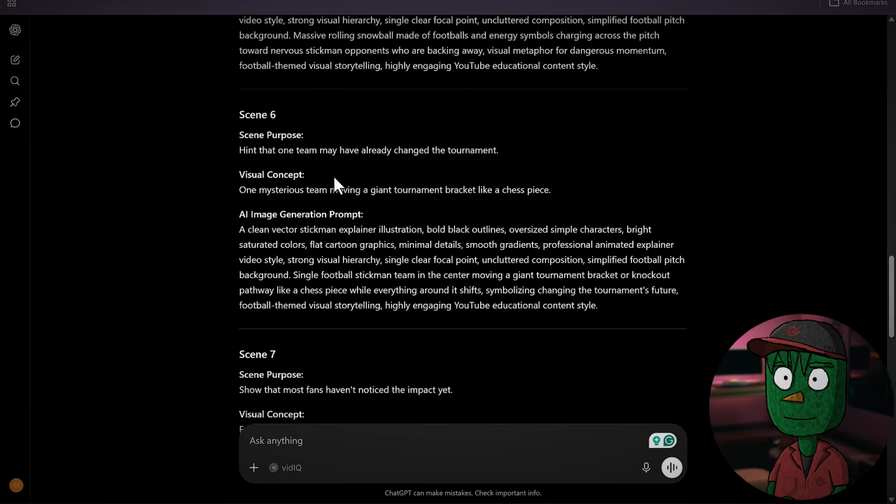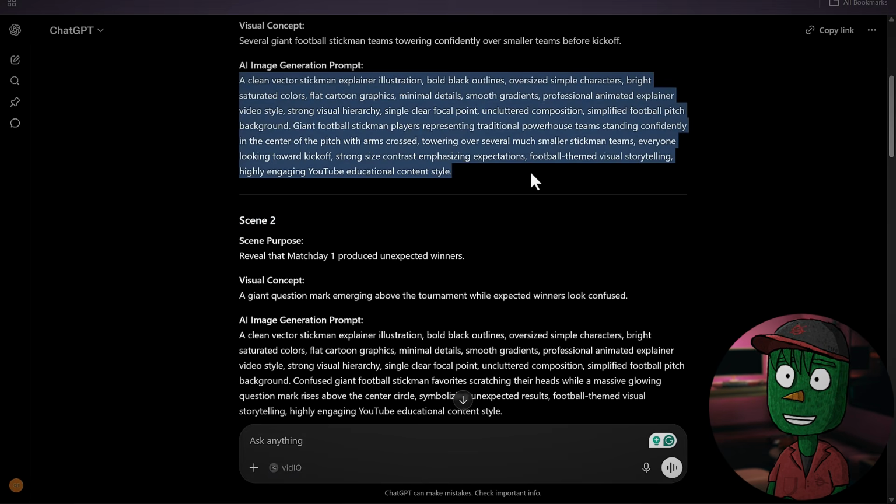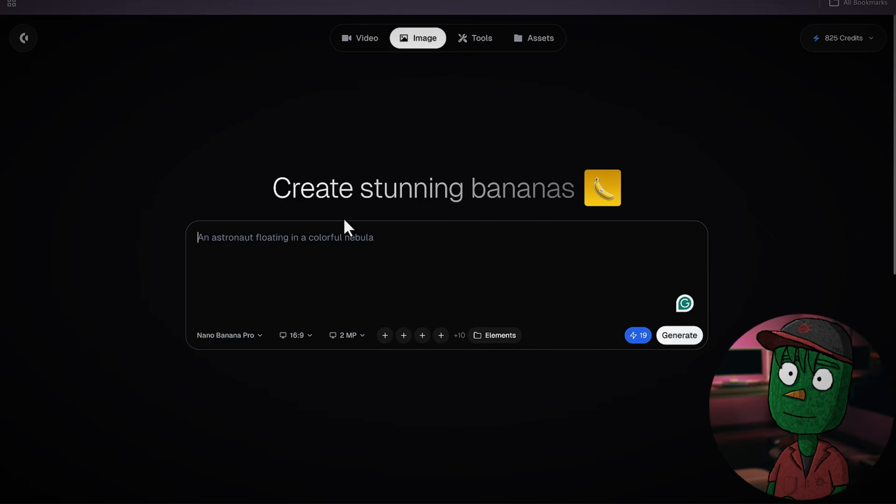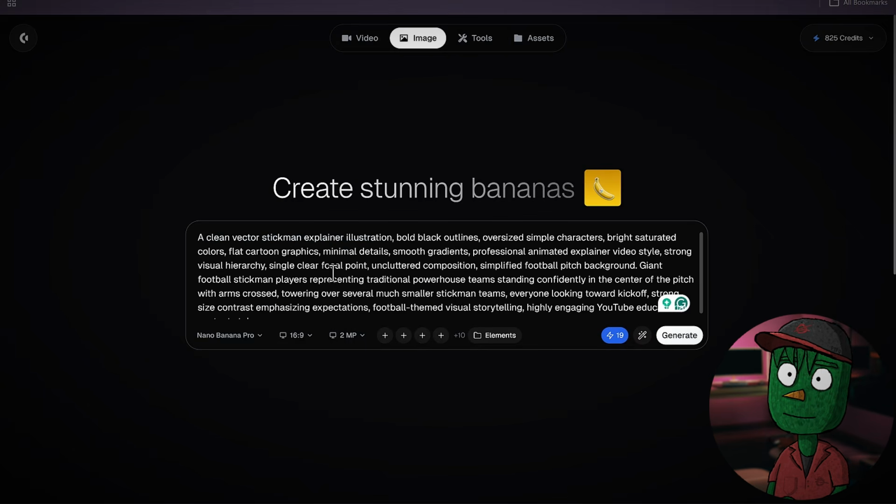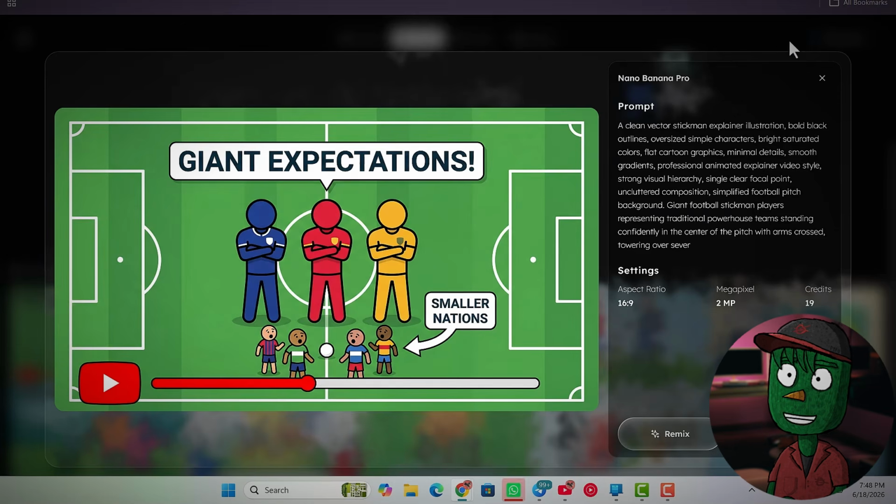So once you've done all this, the next thing you need to do is just go back to ChatGPT and copy the first scene, one prompt here, come back to Clippy AI, paste it here, and basically just click on Generate, and it's going to generate for you your image just like this.